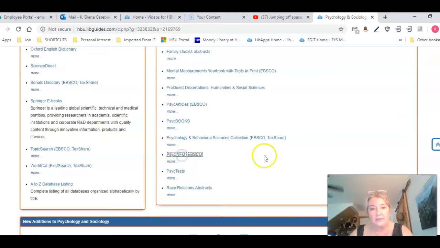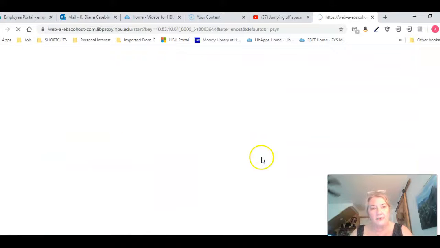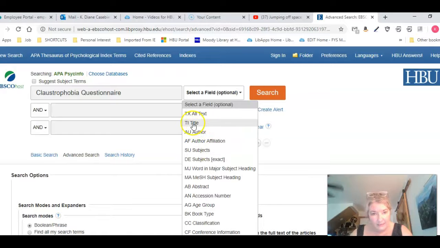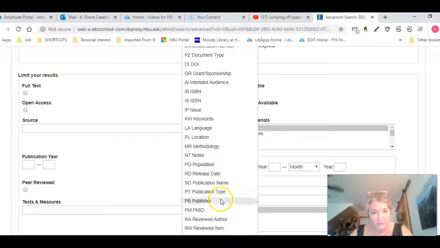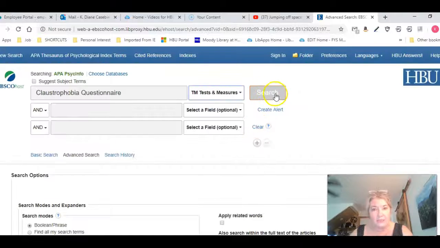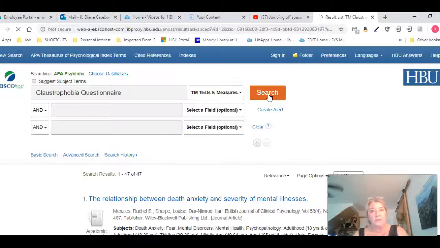If you don't want to go that way, you can just click on PsycInfo, go into PsycInfo and run the same search with a drop-down menu. And you go ahead and pick the tested measures field. And it looks just like the other database, but it's actually looking, and some of these articles could be overlapped or linked back and forth, but it's actually a totally different database.